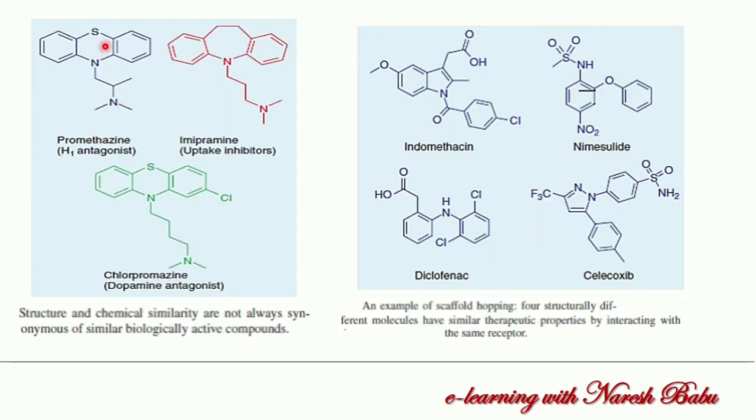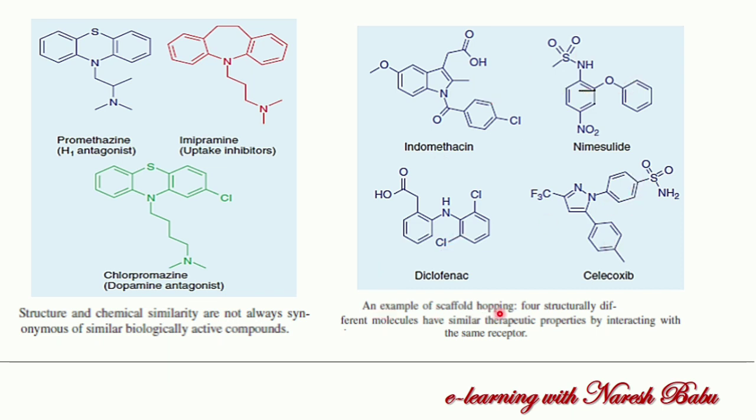So we can see here the structure similarity in these three examples: promethazine, imipramine and chlorpromazine. Structure and chemical similarity are not always synonymous with similar biological activity. So one is an H1 antagonist, one is an uptake inhibitor, and one is a dopamine antagonist. So having the structure similarity but having different biological activities. And we cannot consider that different structures will always have different activity. Why? Because in these examples you can see different structures but similar activity.